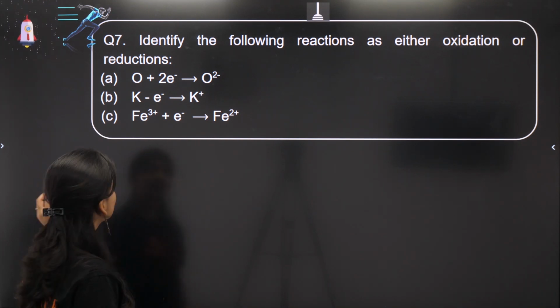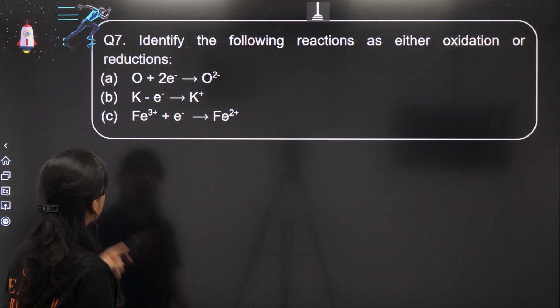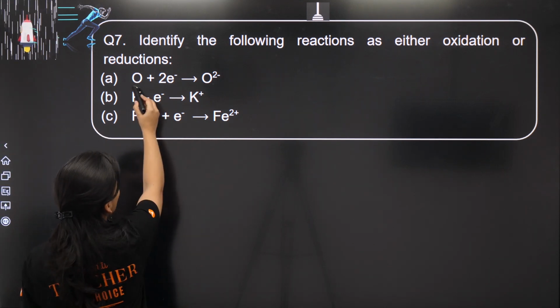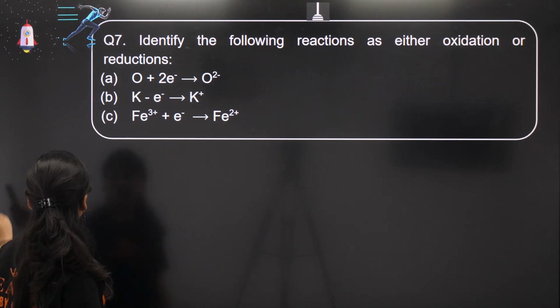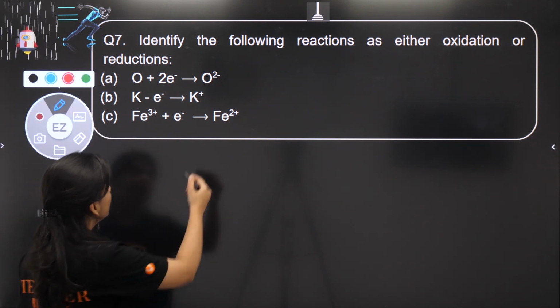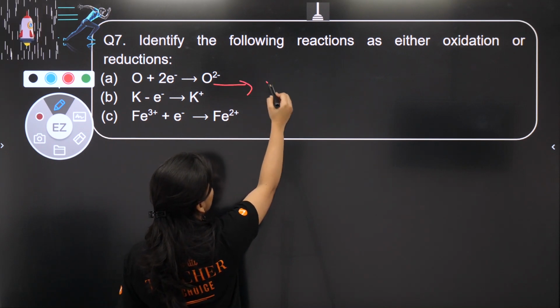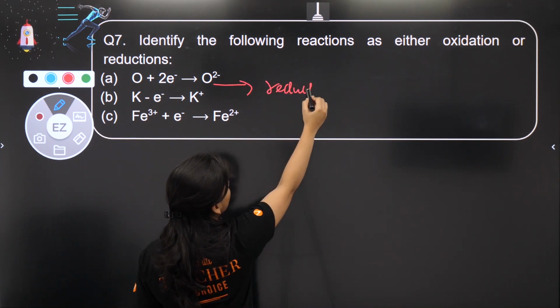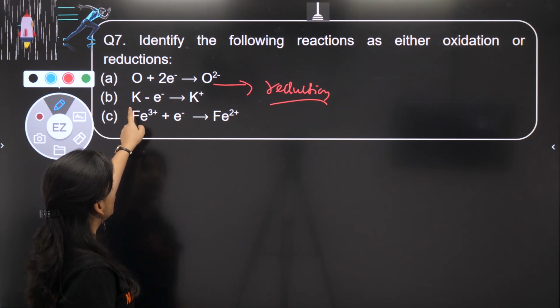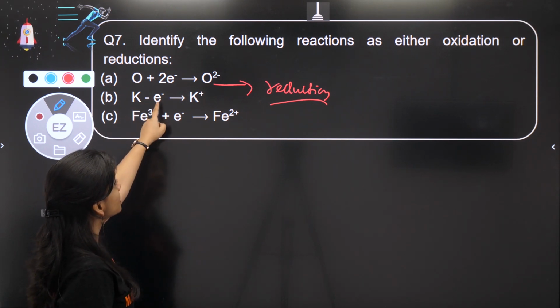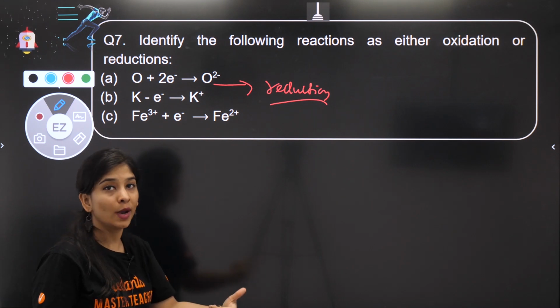Identify the following as either oxidation or reduction. We already know that oxygen is gaining 2 electrons to make the oxide ion. So gain of electron is done, and gain of electron is nothing but reduction. So oxygen is getting reduced. Potassium minus electron: potassium loses 1 electron.